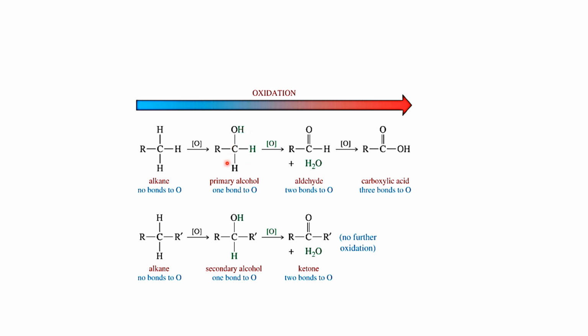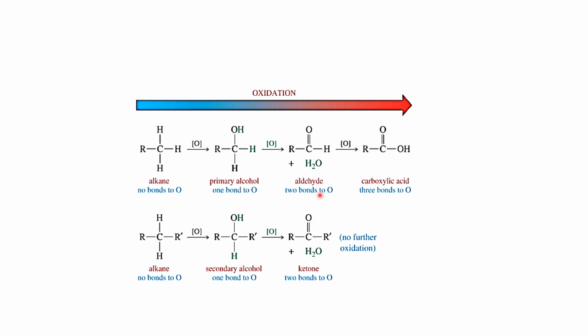Now, when this primary alcohol undergoes oxidation in the presence of nascent oxygen, there is production of a carbonyl compound. Which carbonyl compound is formed? You have to remember that whenever a primary alcohol undergoes oxidation, it always produces an aldehyde, which has two bonds to oxygen.